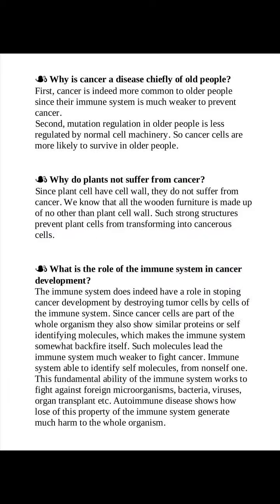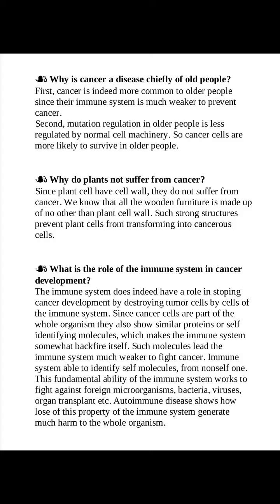Why is cancer a disease chiefly of old people? First, cancer is indeed more common in older people, since their immune system is much weaker at preventing cancer. Second, mutation regulation in older people is less regulated by normal cell machinery. So cancer cells are more likely to survive in older people. Why do plants not suffer from cancer? Since plant cells have a cell wall, they do not suffer from cancer. We know that all wooden furniture is made of no other than plant cell walls. Such strong structures prevent plant cells from transforming into cancerous cells.